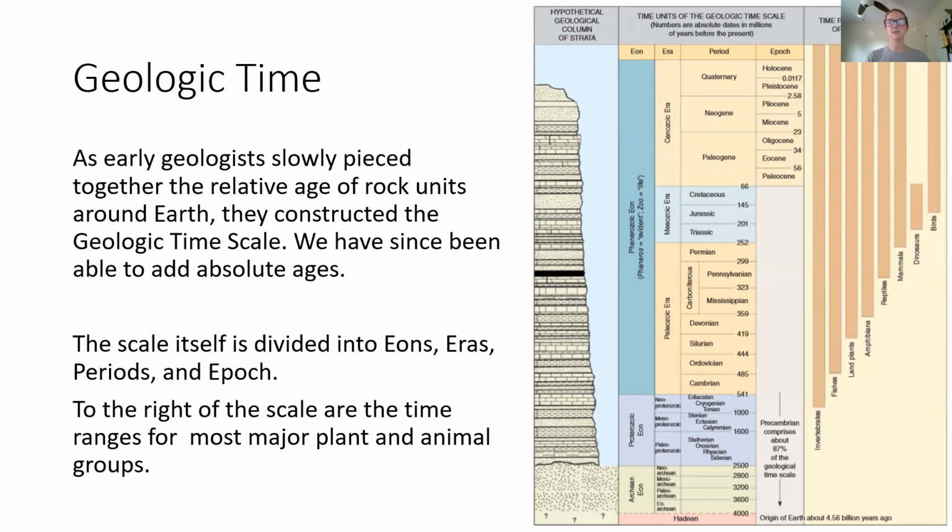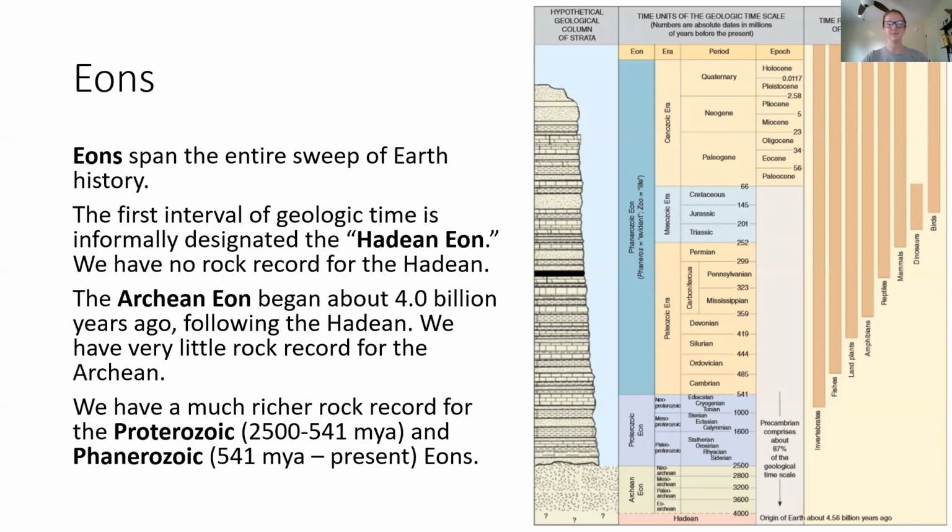So the geologic timescale itself is divided into eons, eras, periods, and epochs. You can kind of think of it as a year being divided into months, days, hours, seconds, and so on, right? Eons are the biggest chunk of time. They're divided into eras. Eras are divided into periods. Periods are divided into epochs. So eons span the entire sweep of Earth's history.